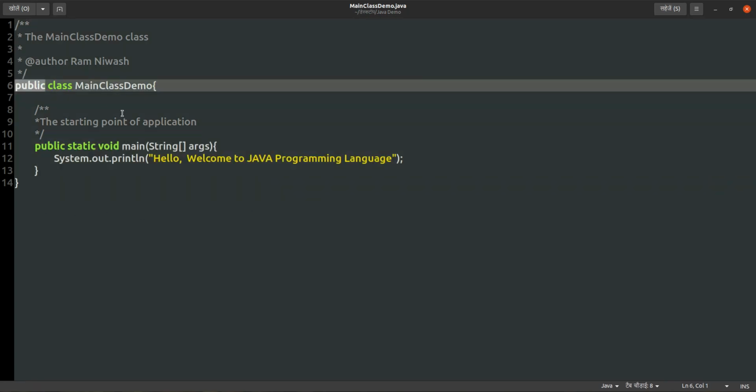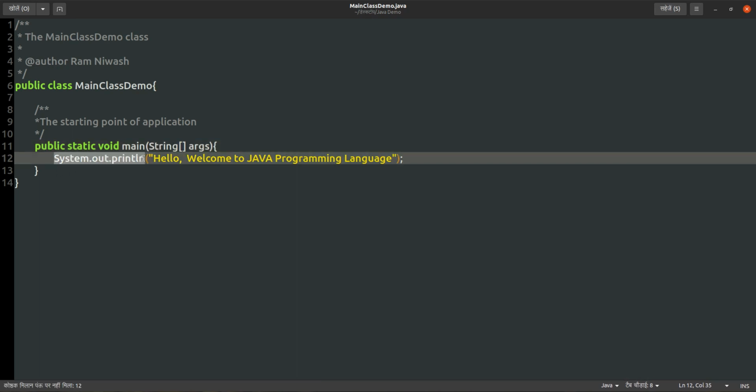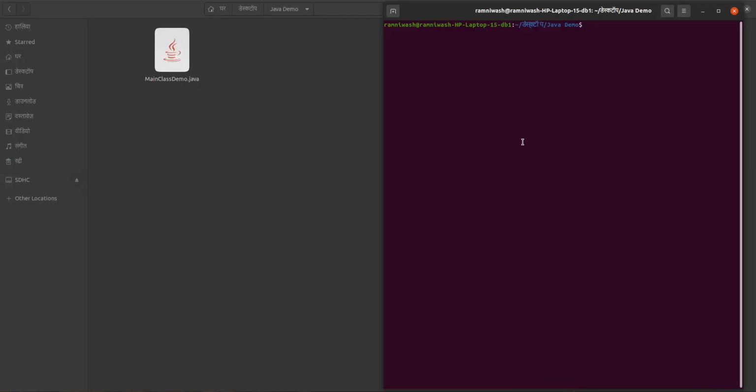We have declared one class named MainClassDemo, and we have declared one main method here, the signature is public static void main, and that main method has a String array argument, and inside that method we have written only one single statement, that is printing a message, hello, welcome to Java programming language, that much only. So this code we have written, and now we have to convert this code to bytecode.